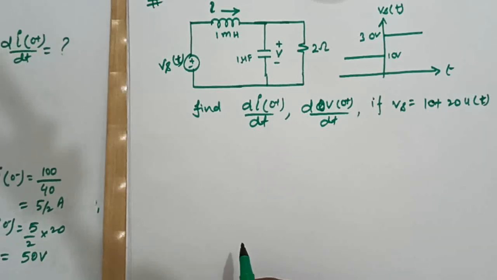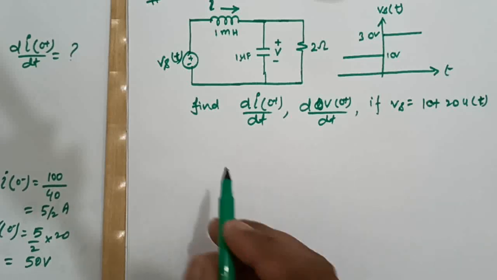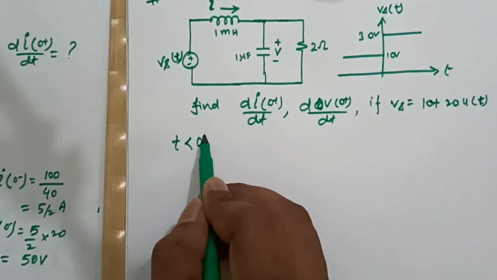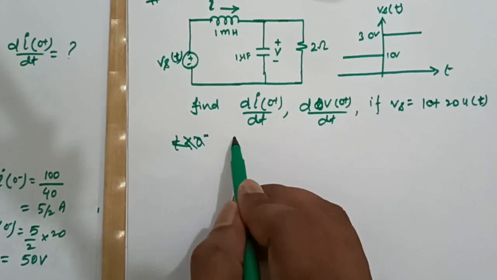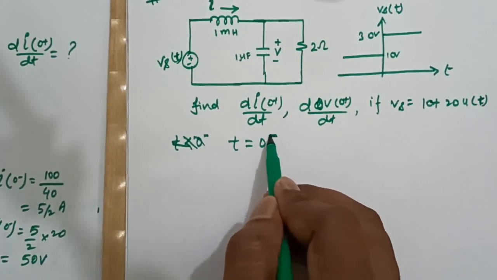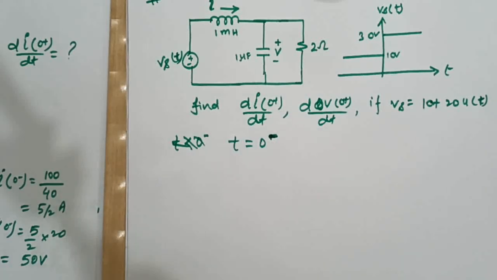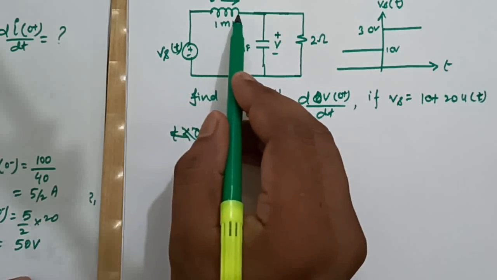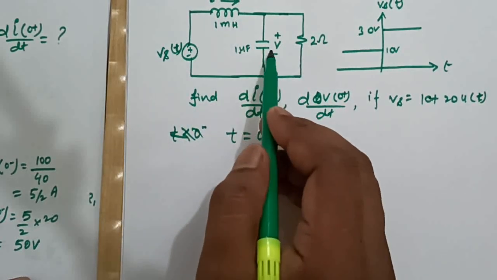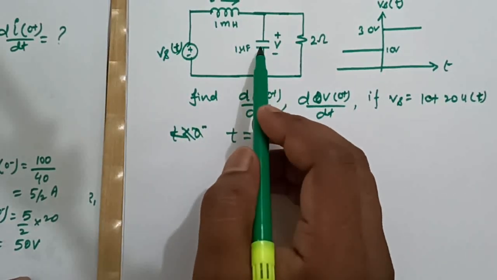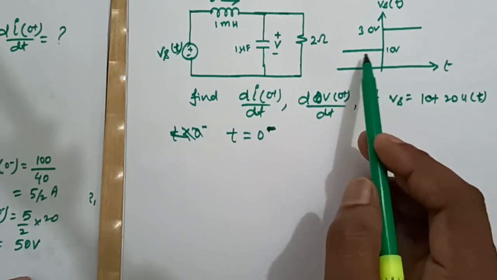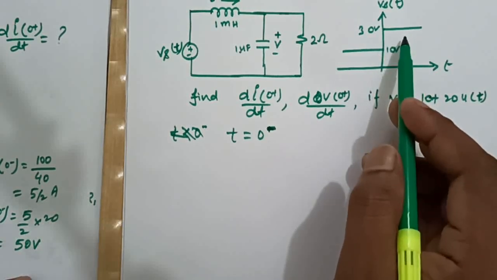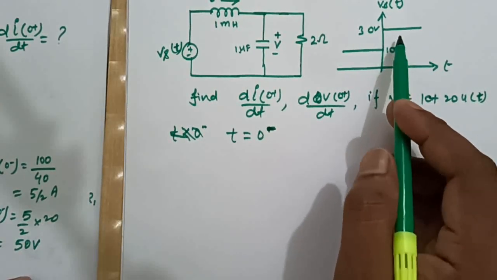Now to solve this type of question, I already told that we have to first check the circuit condition for time t equal to 0 minus. For time t equal to 0 minus, this inductor was acting like a short circuit and this capacitor was acting like an open circuit after charging by this 10 volt source, because before time t equal to 0 this source has no presence.